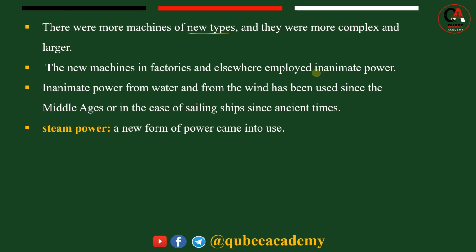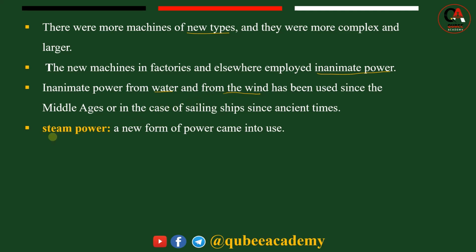What did they begin to use? Instead of human power, they began to use inanimate power in place of hands. So the main feature of capitalism in the Industrial Revolution was that the new machine factories and elsewhere employed inanimate power. In the Middle Ages, especially, power from water and from wind had been used.